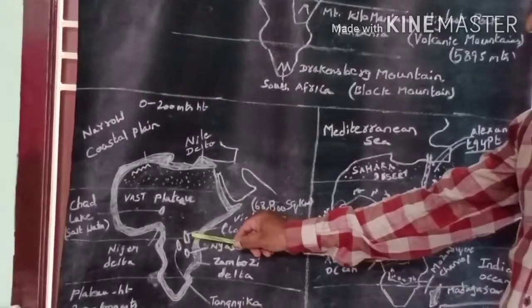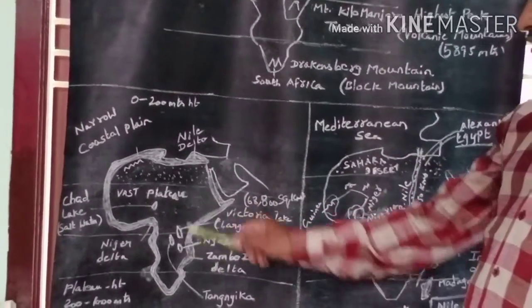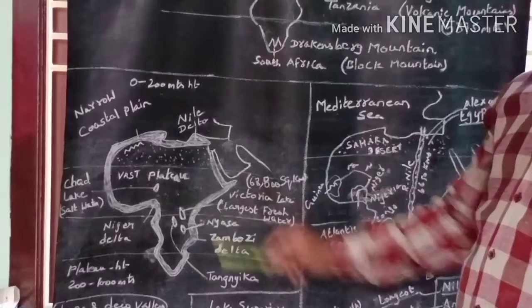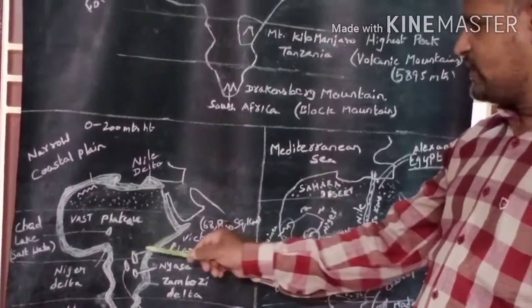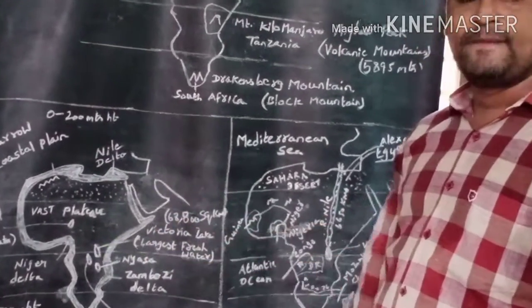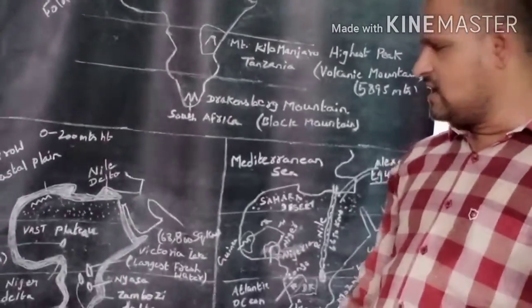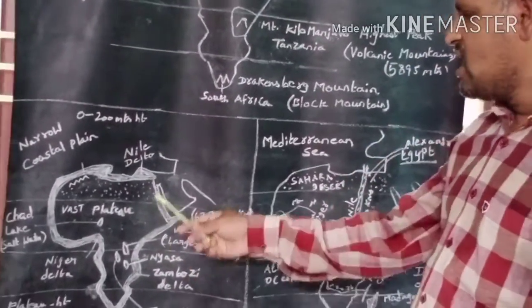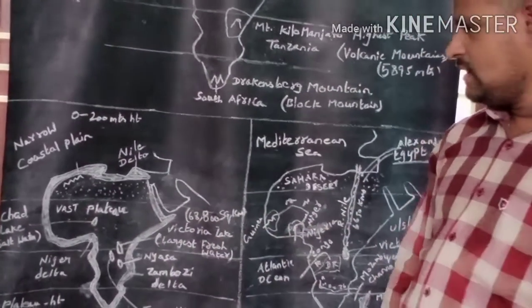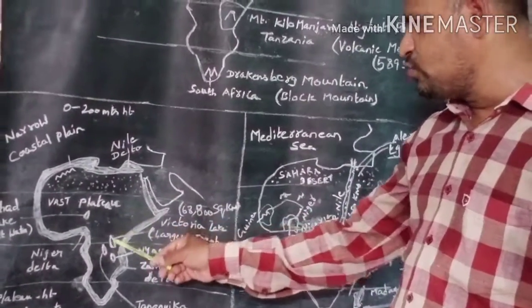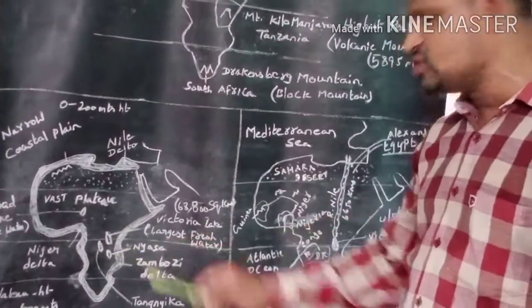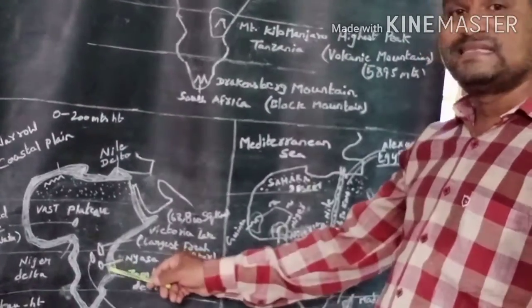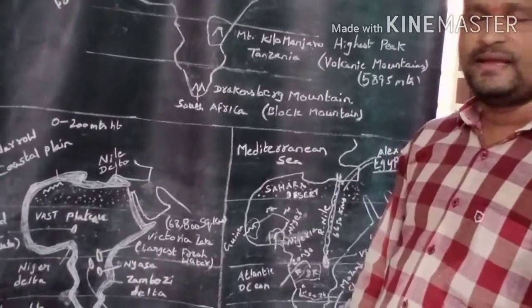Victoria Lake comes under freshwater lake, as freshwater is found in Lake Victoria. That lake water is good for drinking. The lake water provides drinking water for the African people. Even Tanganyika Lake is also a freshwater lake, and Lake Nyasa is also a freshwater lake. As these lakes consist of fresh water, it's safe for drinking.